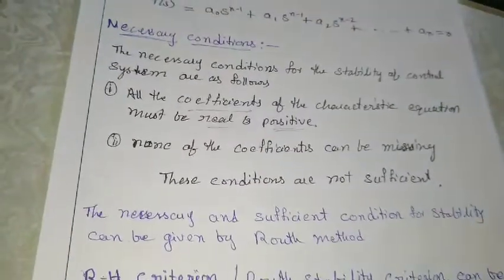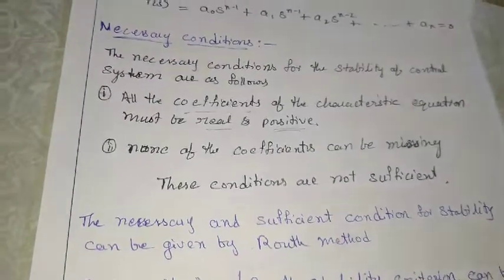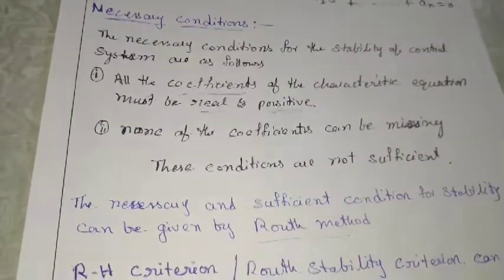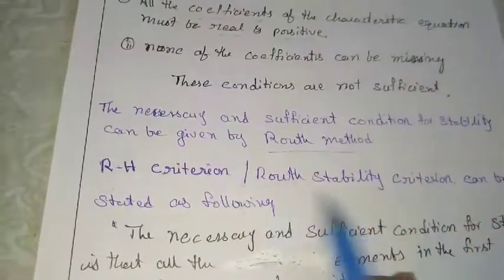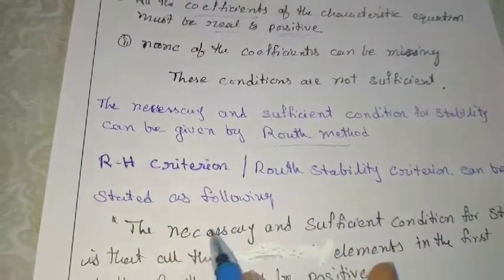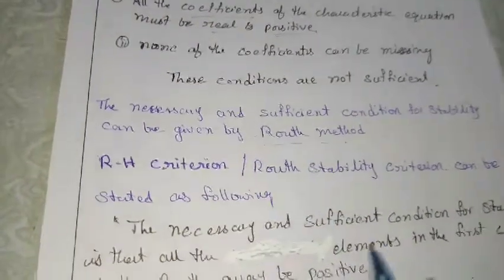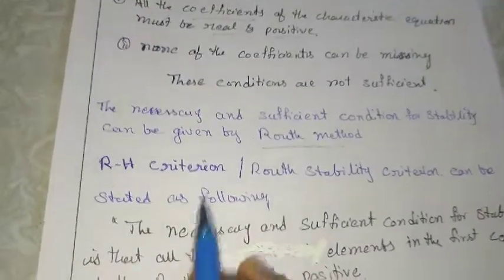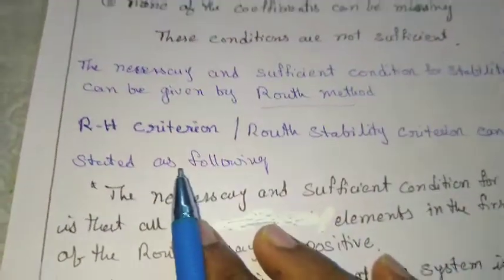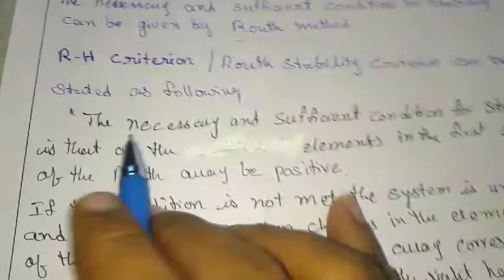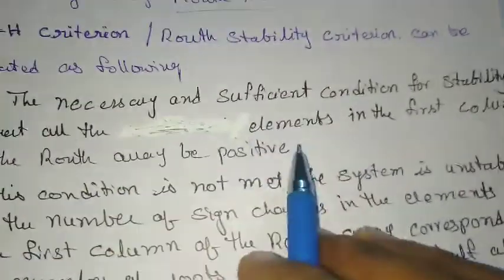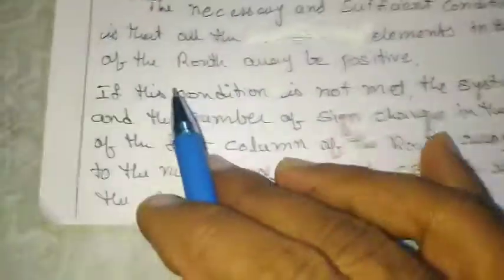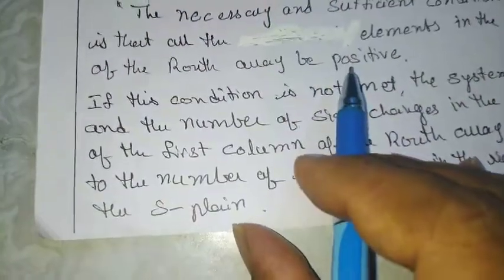The sufficient conditions are given by Routh. So you can call this the Routh stability criterion or RH criterion, a necessary and sufficient condition for the system to be stable. What does this RH criterion state? The necessary and sufficient condition for stability is that all the elements of the first column of the Routh array be positive.